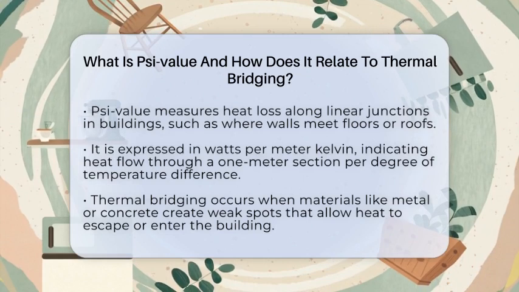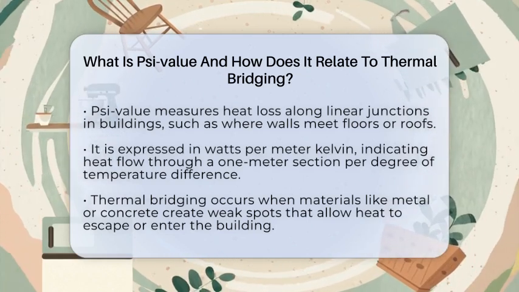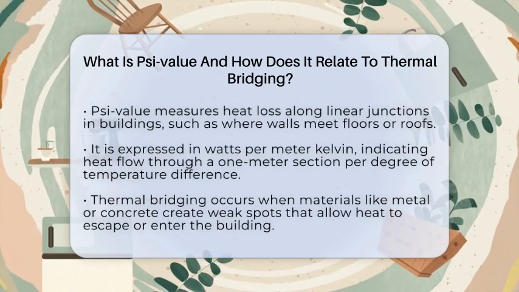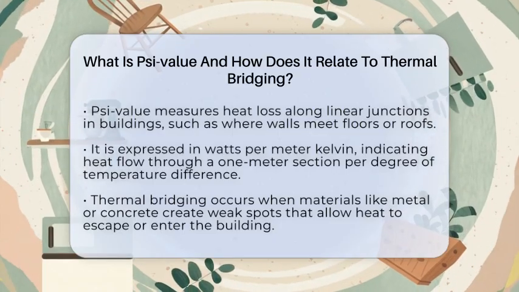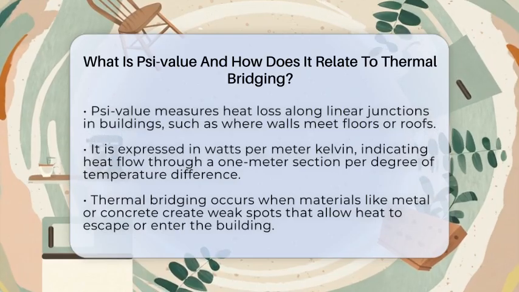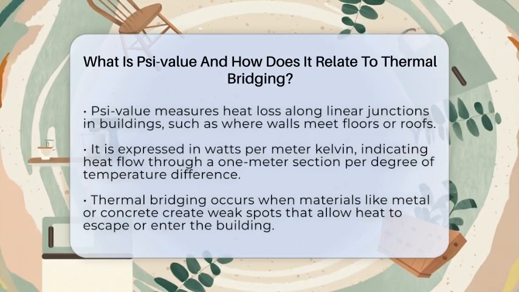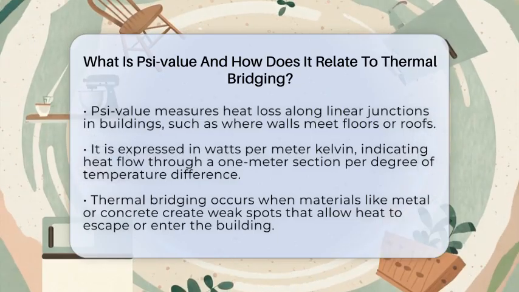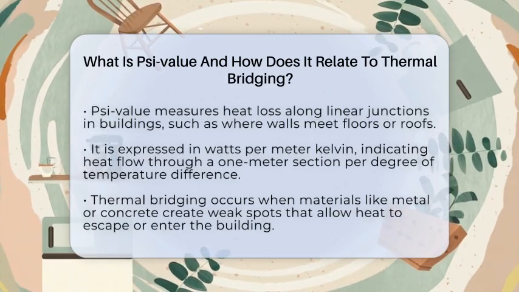A Psi-value measures how much heat is lost along linear junctions in a building. Think of it as a way to quantify heat flow at the edges where walls meet floors, roofs, or other structural elements. It's expressed in watts per meter Kelvin, which tells us how much heat passes through a 1 meter length of that junction for each degree of temperature difference.